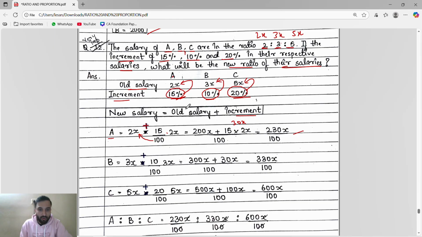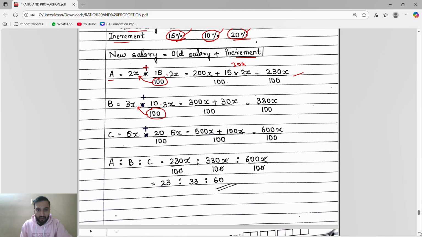Then for B, the old salary is 3x plus an increment of 10% of old salary. So 10% means 10 by 100 of old salary. We multiply: 100 times 3 is 300x, plus 10 times 3 is 30x, and the denominator will remain the same. So it will be 330x by 100.